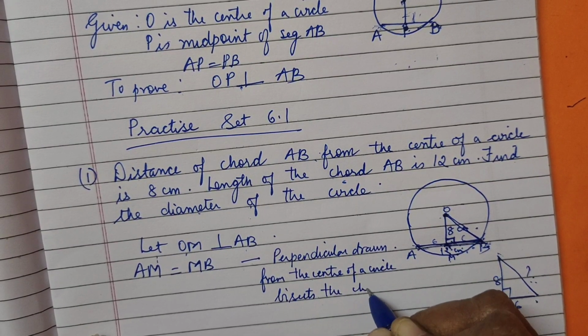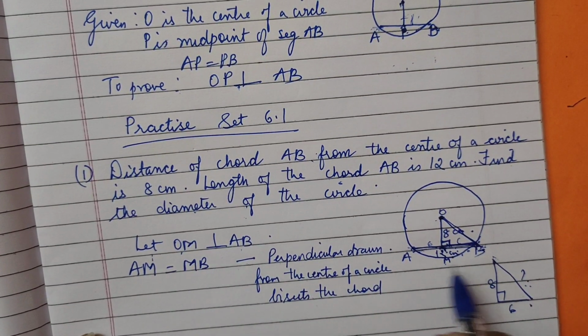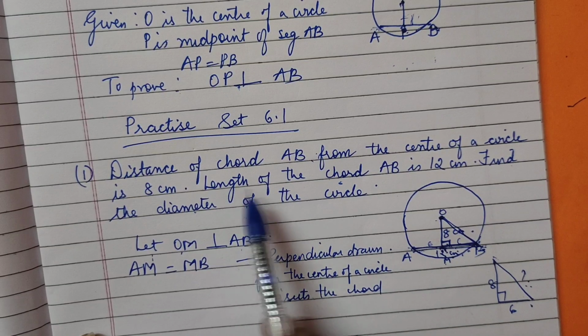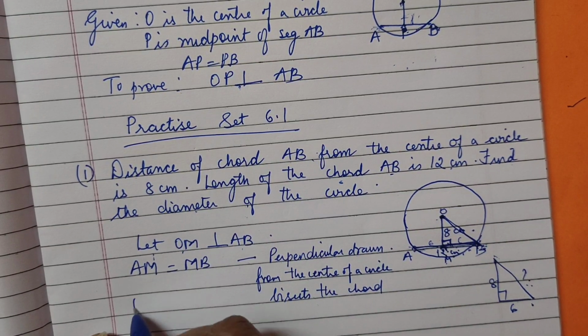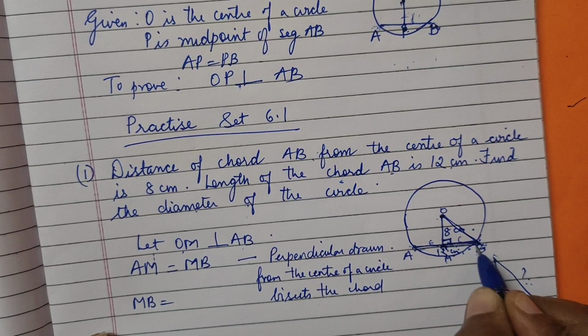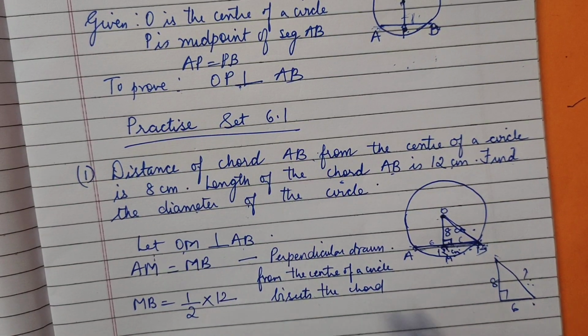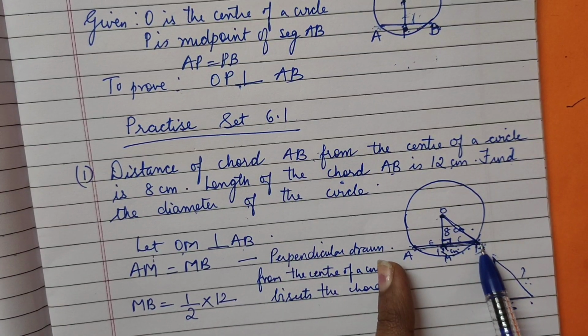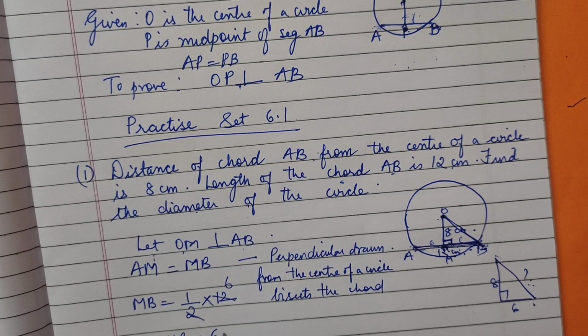Now, how much is AB? We said 12 centimeter. AB is already given as 12 centimeter. Now we want only MB. So what is MB? It is half of 12. Is it or not? MB is half of the whole AB. So 2 sixes are 12, and we got MB as 6 centimeter.